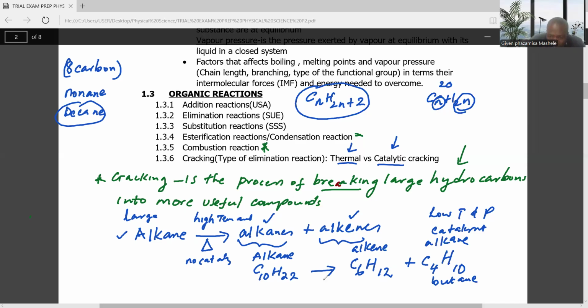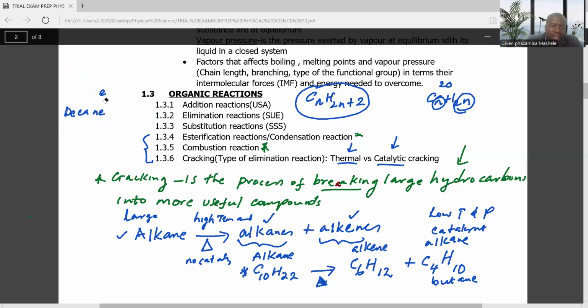Now, if we put the symbol for heat, then it shows this is thermal cracking. If maybe we put the symbol with no catalyst, maybe they show that a higher temperature and pressure is being used here. Obviously, if there is a higher temperature and pressure with no catalyst, then it's called thermal cracking. So it's very important to be able to know these types of reactions. I've already addressed these three. Now we can move on to the first, second, and third.